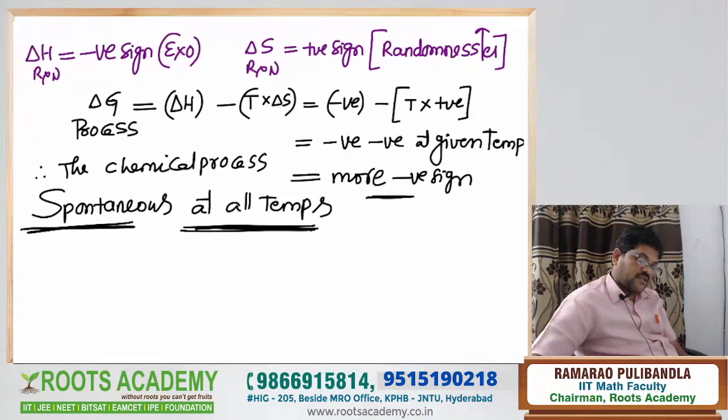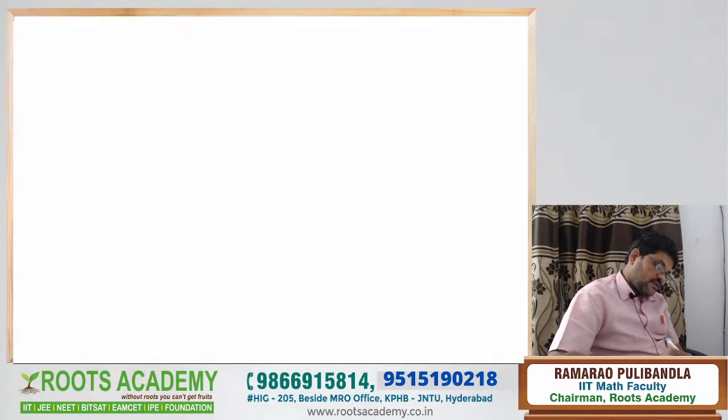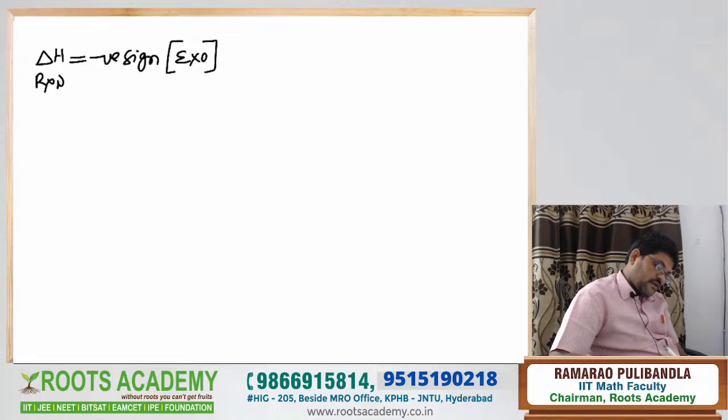Right? And see the next one. This is very important. Delta H of the reaction is negative, which means exothermic nature. And delta S of the process is negative, which means randomness decreases.